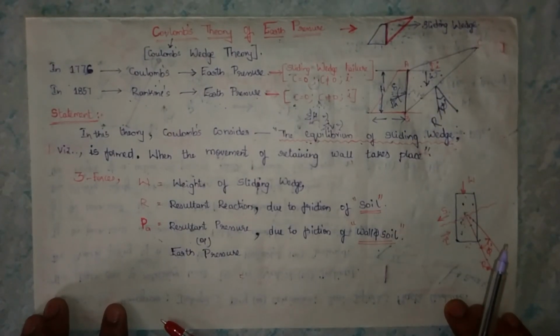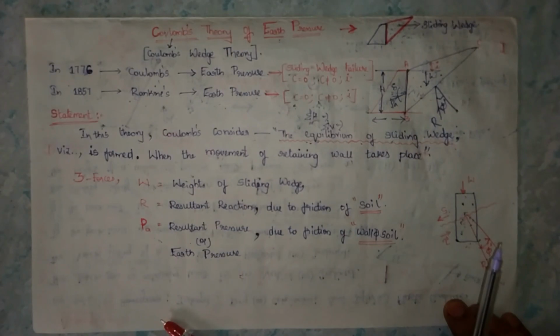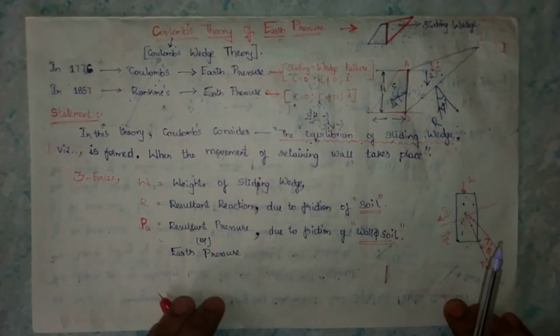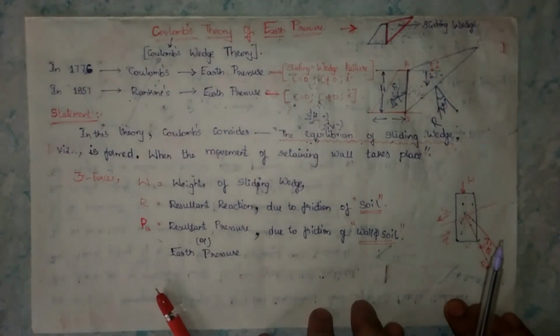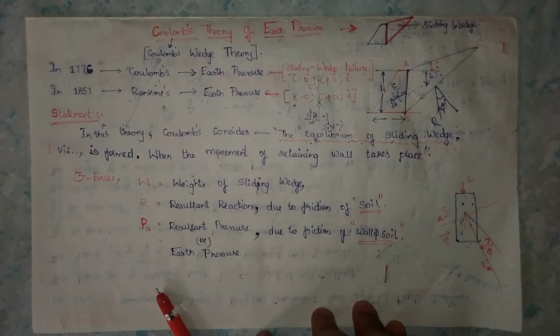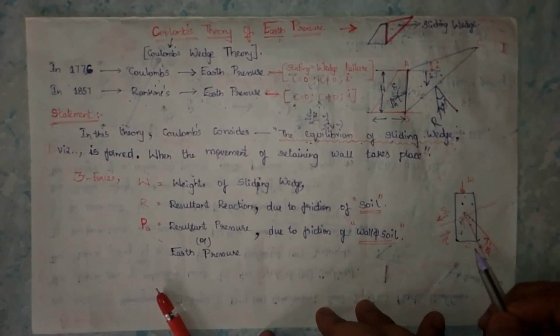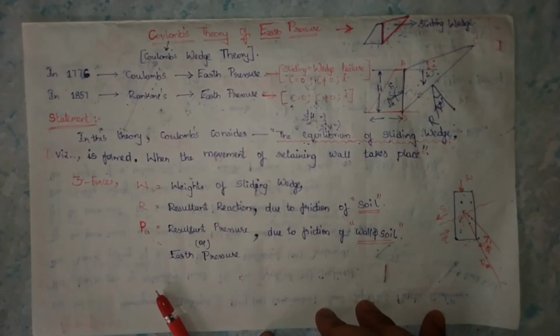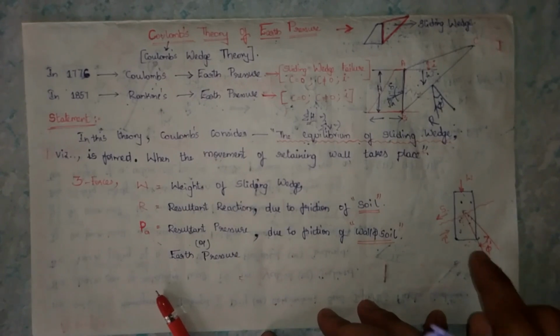Before going to the sliding wedge, let us recall a small concept on shear strength. We have learned the shear strength concept. Take a small figure here. This is a soil mold. Shear strength relates to secondary consolidation, that means the excess of pore water and air voids.